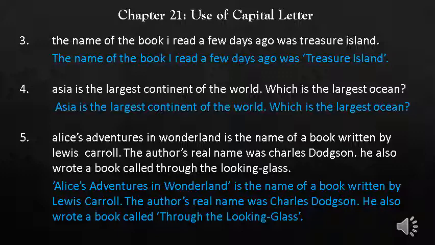Sentence number 4 is: Asia is the largest continent of the world. Which is the largest ocean? Students, it's a very easy sentence. In this sentence, we will use a capital letter at the beginning of the sentence and after the question mark. Now come to sentence number 5.